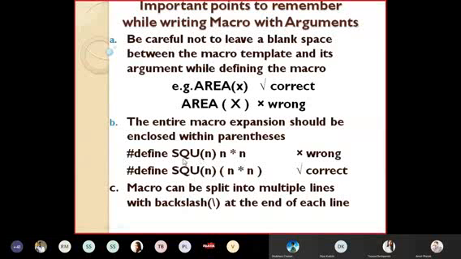I repeat it again. Here is the definition, and this should be replaced by what is given in the bracket. Is it clear? In SQU bracket n, suppose I have to print the value of n. I can use a printf statement, that is also correct, but it should be given in the appropriate bracket. So take care, you have to do this for macro with argument.